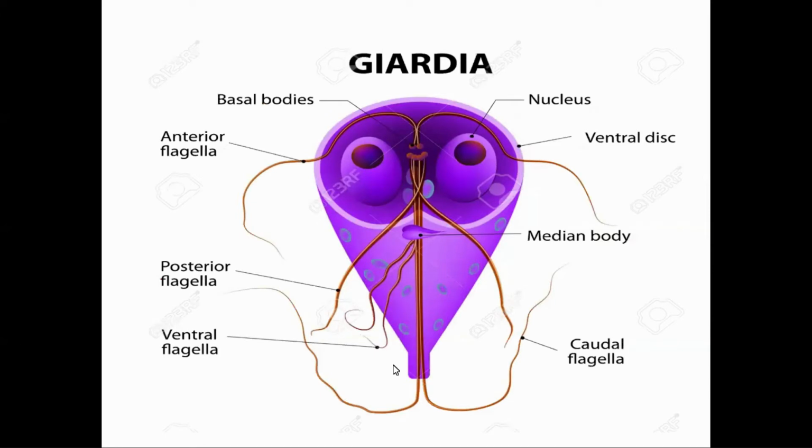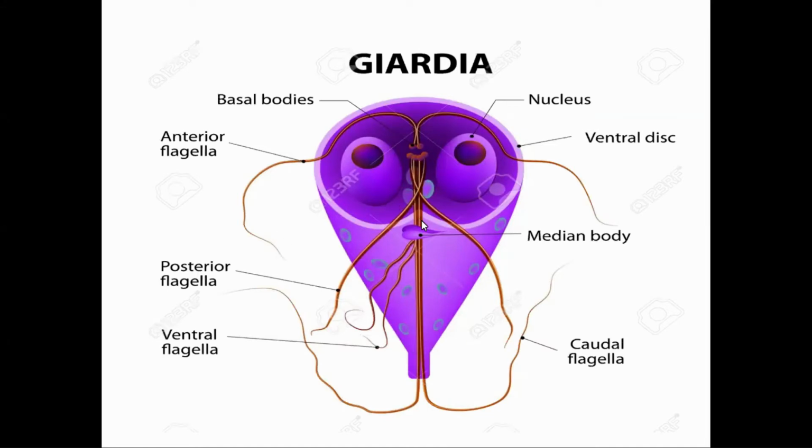The shape can be compared with several shapes: pear shaped, racket shaped, pyriform shape, heart shape, because it has a rounded anterior end and pointed posterior end. This trophozoite is convex dorsally, whereas concave ventrally.